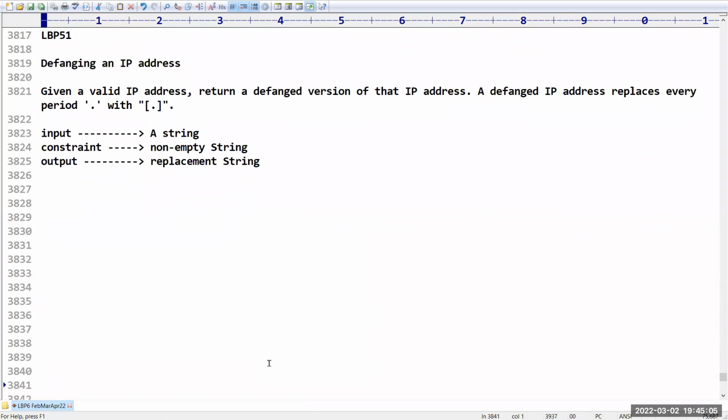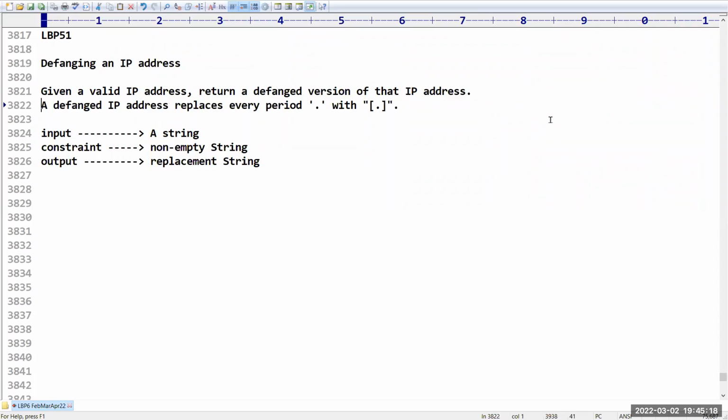Given a valid IP address, we have to return a defanged version of it. A defanged IP address replaces every dot, every period, with this special symbol. Such a replacement is our target output.